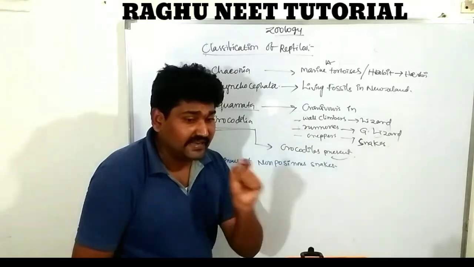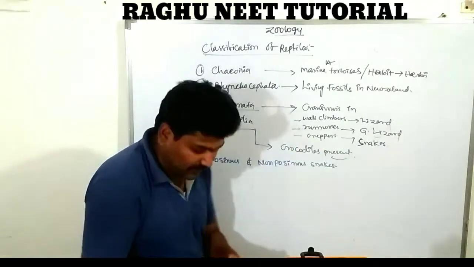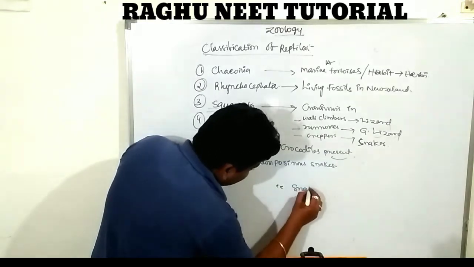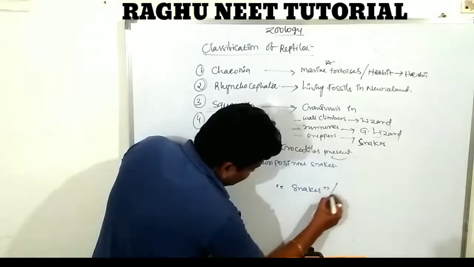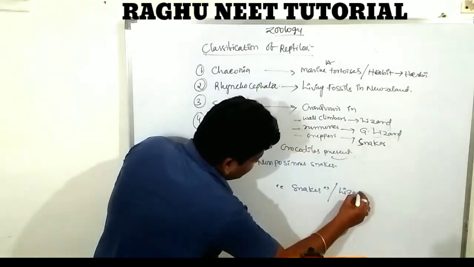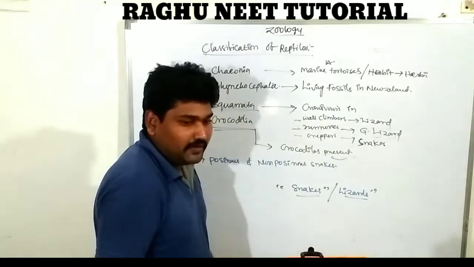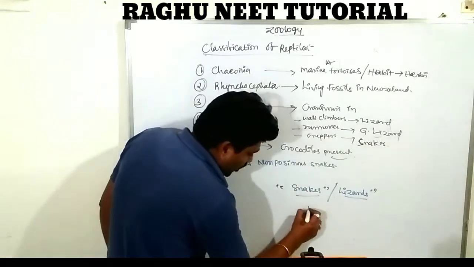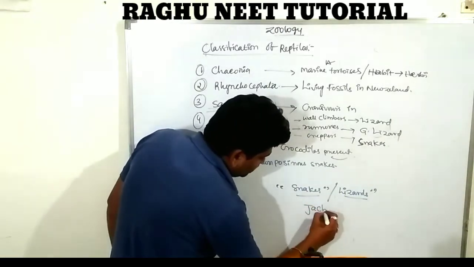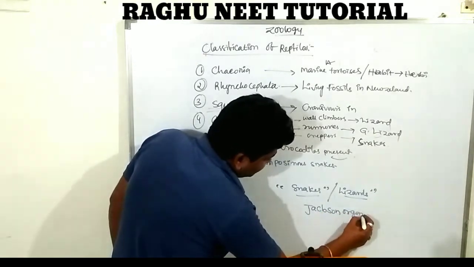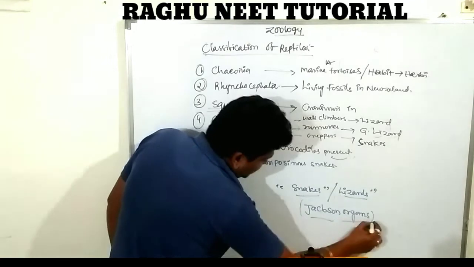Snakes and lizards have development of the Jacobson organ.